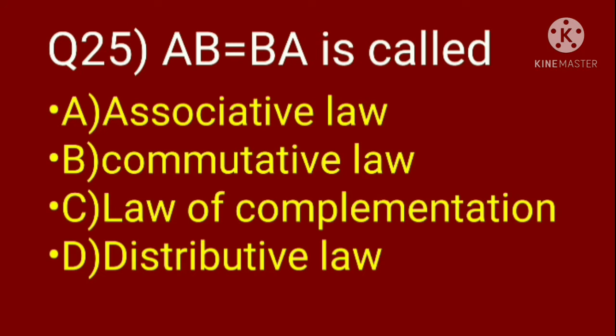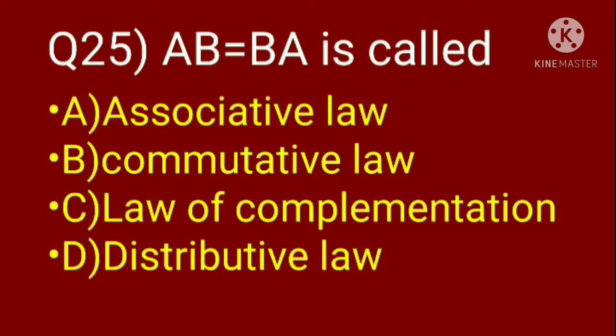Question 25. AB equal to BA is called option A associative law, B commutative law, C law of complementation, D distributive law. Here we consider the option A. Example for associative law is A into BC equal to AB into C. We consider the option C, law of complementation.